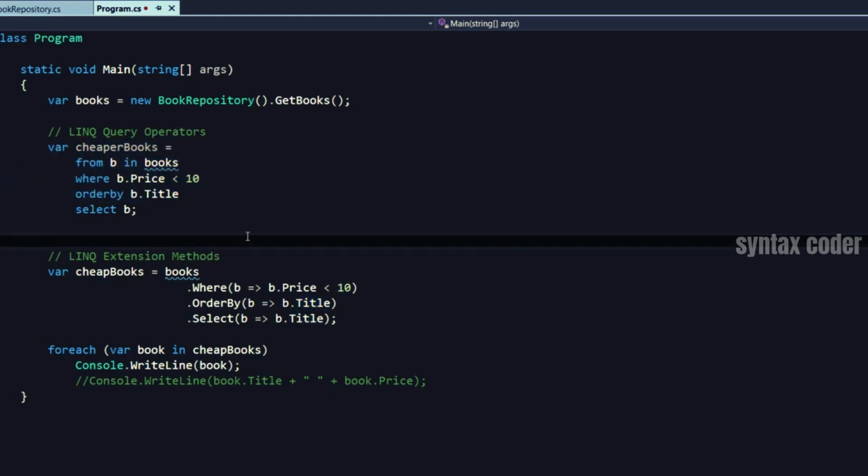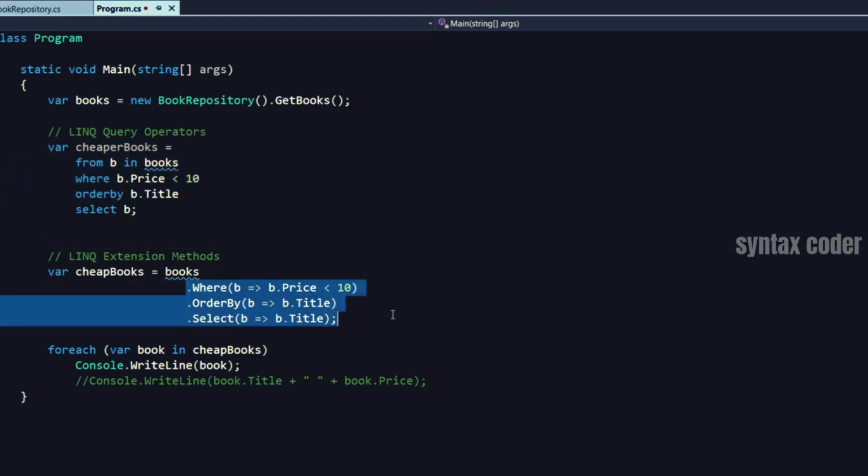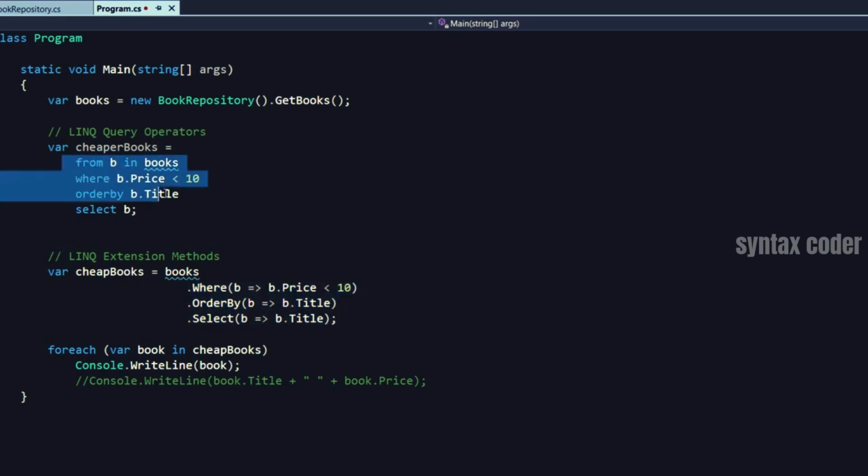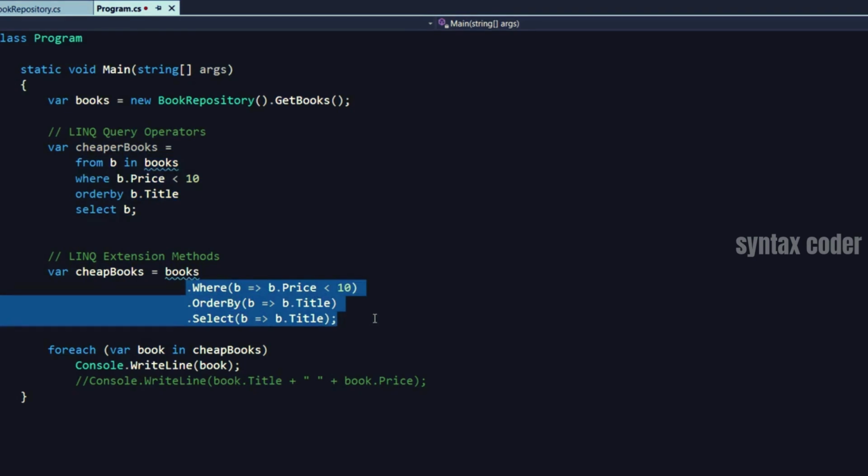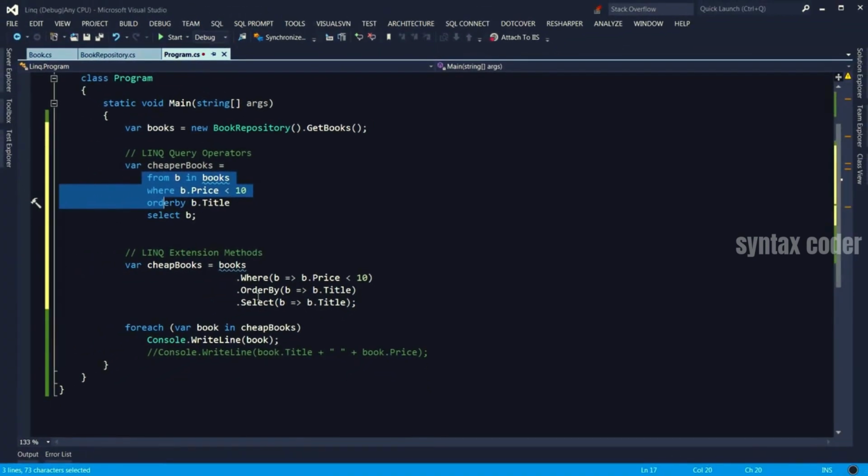In terms of power and flexibility, the extension methods syntax is more powerful because internally, all these keywords translate to these extension methods here. And you'll find that in more complex scenarios, there are not keywords for every extension method that you have here. But also in other scenarios, like when you are doing a GroupBy or grouping lists, I think this syntax is more friendly and cleaner. So there is no right or wrong. It really depends on the situation and on your personal choice.